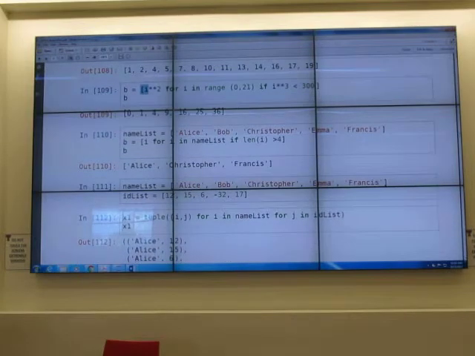And we will show you later how fast. Okay, name list is equal to serial name. And I put B equal to I for I in name list if length I greater than 4. What is I? I is a member of name list. I can be Elise, I can be Bob, I can be Christopher. But we put it into our list only for the case that that string has a length more than 4.